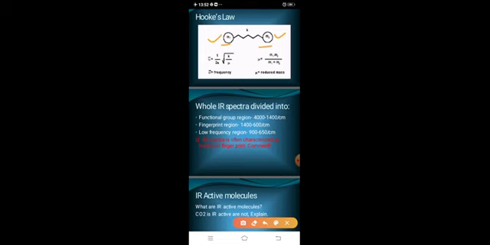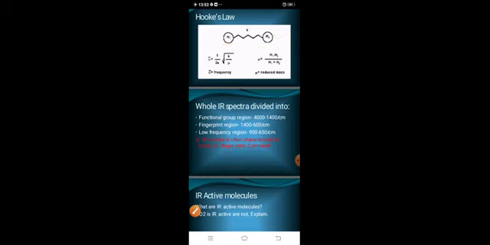And not only this, suppose this is C and this C is attached with X here and X here, so this will not be an IR active molecule, because whatever stretching occurs here, the same bending occurs here, so this is a symmetrical type of molecule. तो एक word आया ना symmetrical, that means an IR active molecule will not be symmetrical.